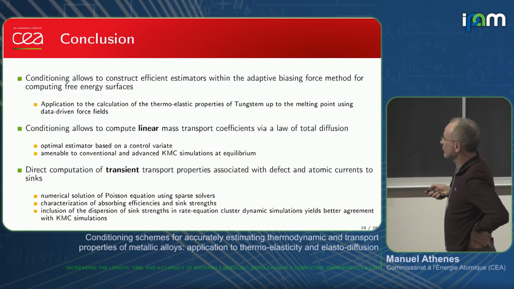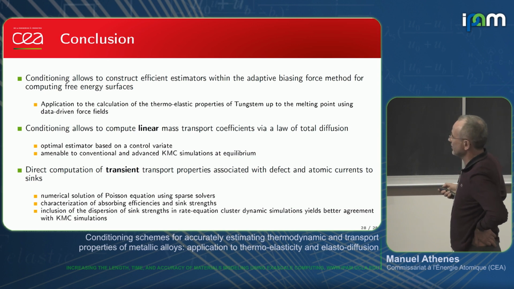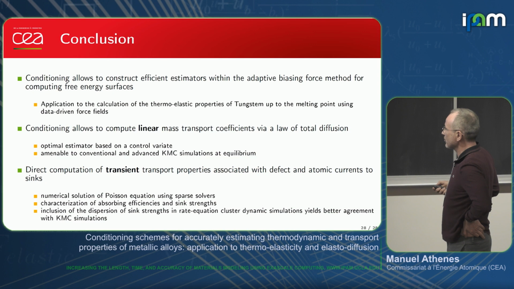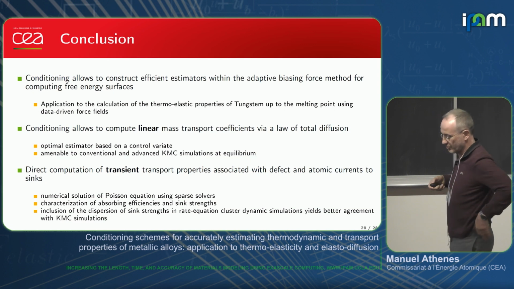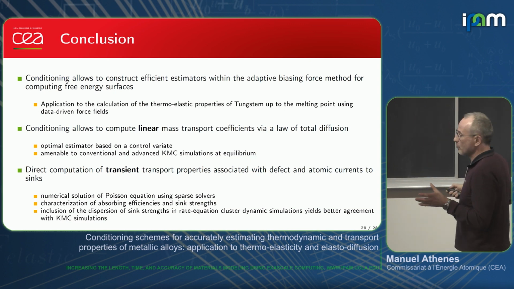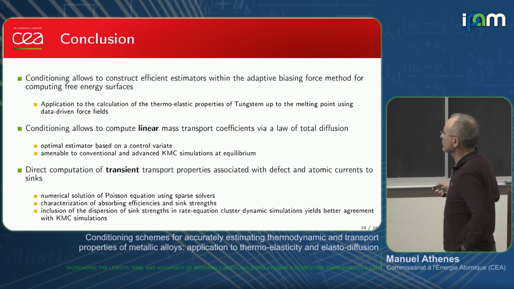In this talk, I presented conditioning techniques for free energy calculation, and we applied them to compute the thermoelastic properties of tungsten up to the melting point using data-driven force fields. We also showed that conditioning is useful to compute linear mass transport coefficients. For this, when we did conditioning in the mean square displacement, we formulated the equivalent of the law of total variance, which we call the law of total diffusion, and we constructed an optimal estimator based on this law.